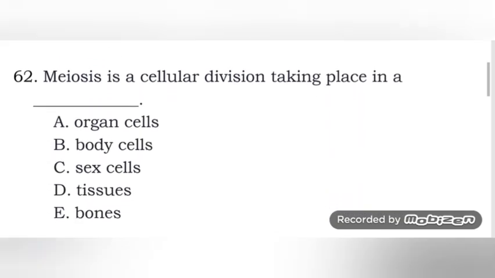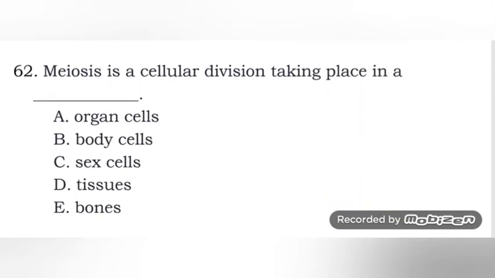Next one, meiosis is a cellular division taking place in: A. Organ cells, B. Body cells, C. Sex cells, D. Tissues, and E. Bones. Meiosis is the second cellular division, and it takes place in the sex cells or gamete cells. Sex cells, gamete cells, or reproductive cells, those are the three names.